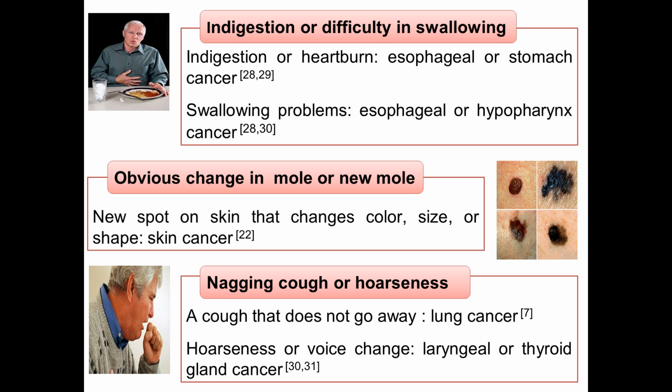In addition, obvious changes in a mole or a new mole, or a spot on skin that changes color, size or shape, are the common signs of skin cancer. Last but not least, nagging cough or hoarseness. A cough that does not go away is a common sign of lung cancer. Meanwhile, hoarseness or voice change may be signs of laryngeal or thyroid cancer.